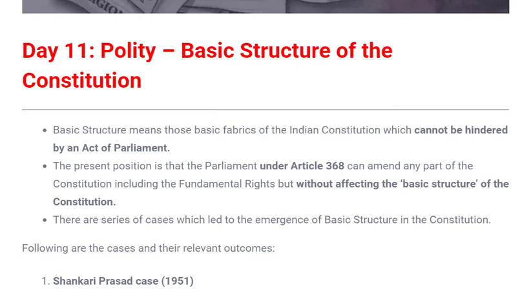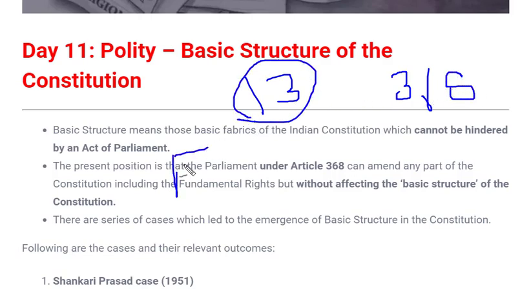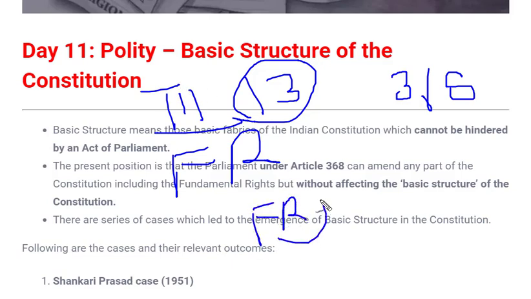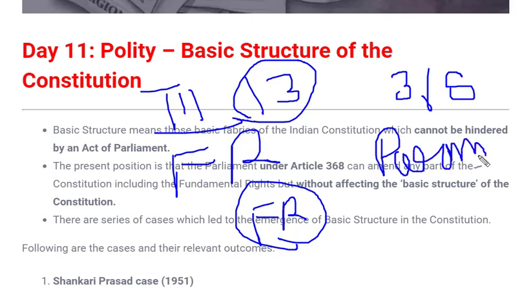Before moving into the video, I am telling you about two important articles. One is Article 13, which you already know, and one is Article 368. Now what does Article 13 say? This Article 13 is a part of our fundamental rights in Part 3 of our Constitution. We have already learned this, and Article 13 serves as a protector of our fundamental rights. That means our fundamental rights cannot be hampered in any case. Whereas Article 368 gives power to Parliament to amend any article of the Constitution. Amend means to change any article according to the requirement of the current scenario.